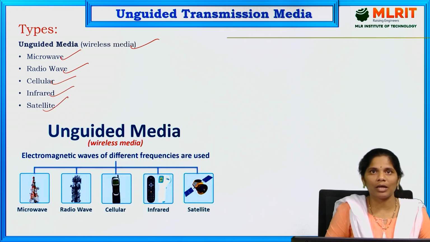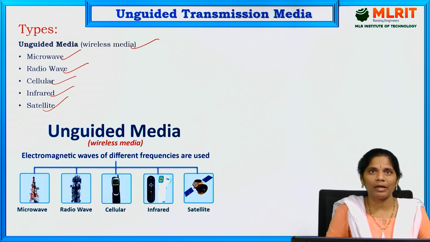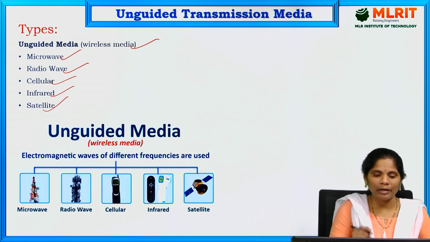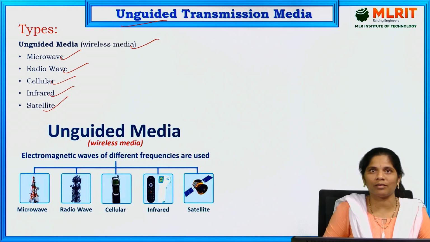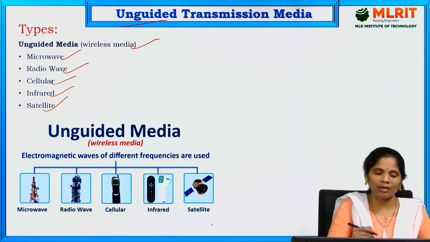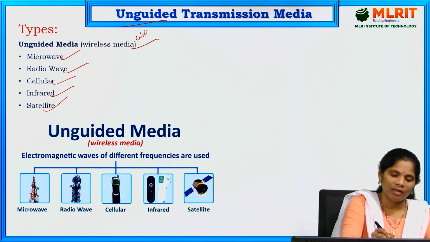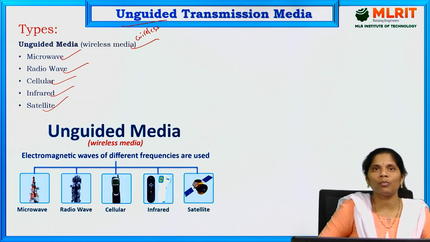These are the different types of the unguided transmission media. Unguided means where we cannot install the cables. There we are going to use the unguided transmission media. Unguided means there is no connection, no cable connection, only a wireless connection in the form of waves. Only electromagnetic waves are used